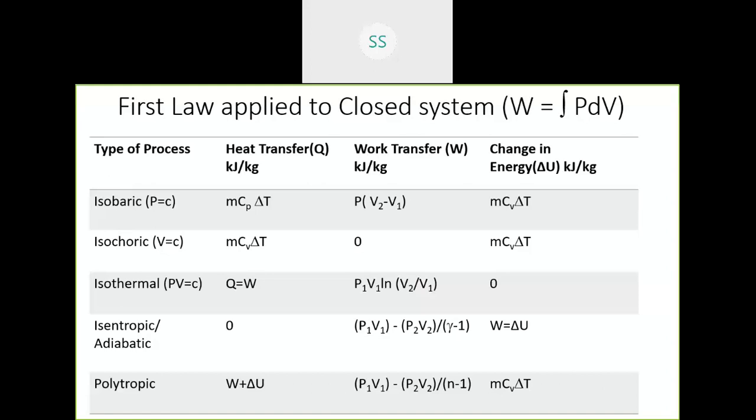The last one is the polytropic process, where W plus delta U is called Q, the change in internal energy is expressed as mCV delta T, and the work done is P1 V1 minus P2 V2 by n minus 1, where n is the polytropic index. It can take any value from 1 to infinity. If n becomes 1, the process becomes isothermal. If n becomes 1.4, the process becomes adiabatic.